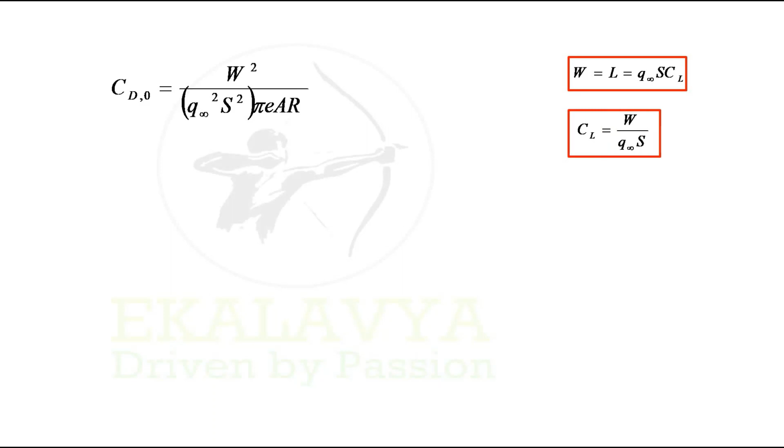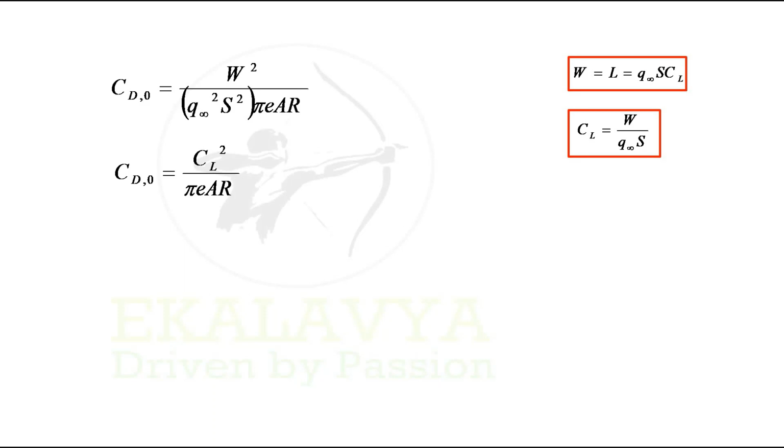If we see a level flight where lift is equal to weight, and lift, if we express it as the product of dynamic pressure, wing area, and coefficient of lift, then coefficient of lift should be equal to W by Q infinity S. In our relation, we have W square by Q infinity square S square, so this term can be replaced by CL square. So we'll end up with CD naught equal to CL square by pi E AR.